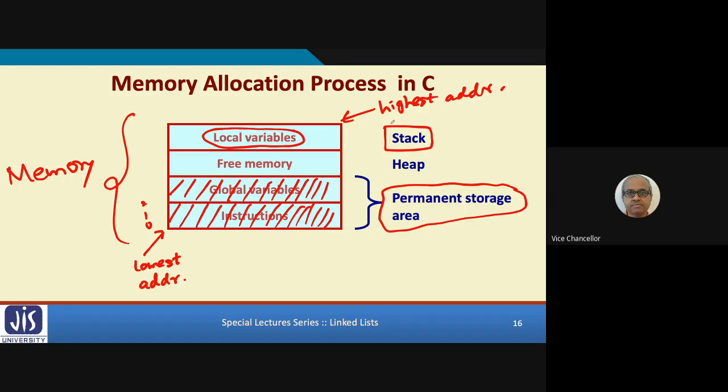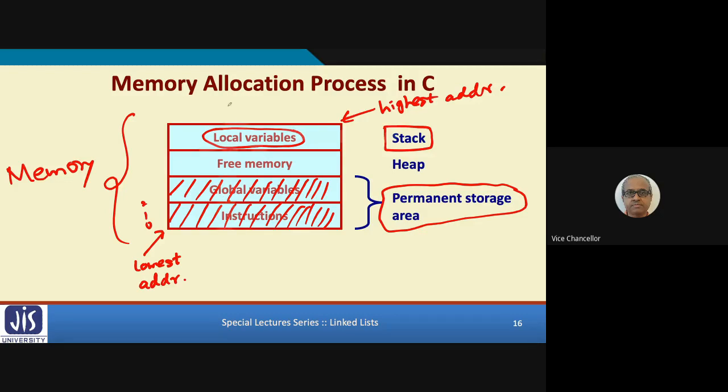But for the time being, remember, local variables get stored in the stack. And stack is not something fixed. Something gets pushed, something gets popped. You call a function, something gets pushed. You return from the function, something gets popped. So local variables are not stored permanently. They are stored only temporarily.